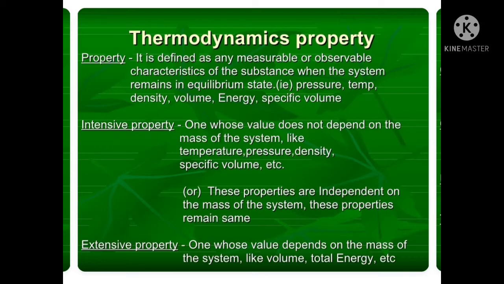The thermodynamic properties are classified into two categories. Number 1, extensive property, number 2, intensive property. First we shall see about intensive properties. One whose value does not depend on the mass of the system is called an intensive property. Examples are temperature, pressure, density, specific volume, etc.